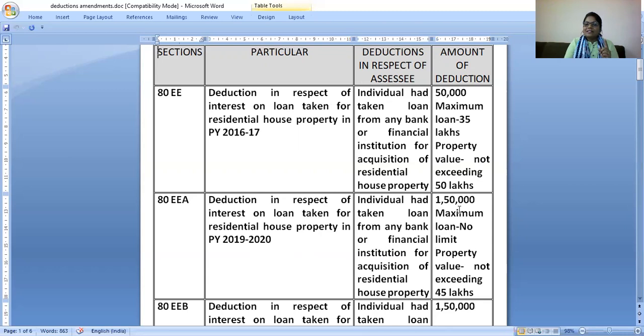Condition number 1: no limit on how much loan you want. But condition number 2: the property value should not exceed 45 lakhs. So this is basically for small people, individuals who want to buy a limited 1-bedroom hall kitchen small house of 45 lakhs. If the house value is up to 45 lakhs, they can take a loan from the bank and deduct the interest. Now this looks very simple, but there are many in-depth points related to this.